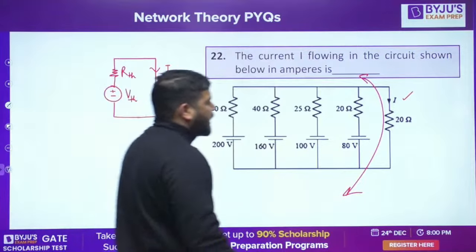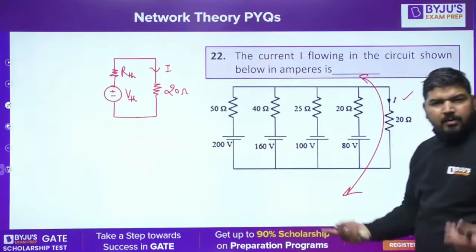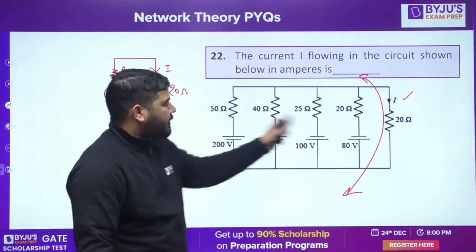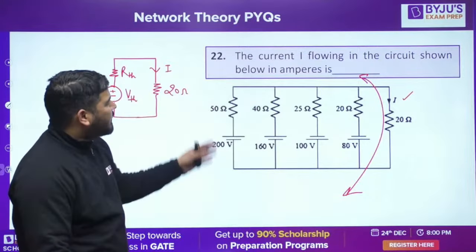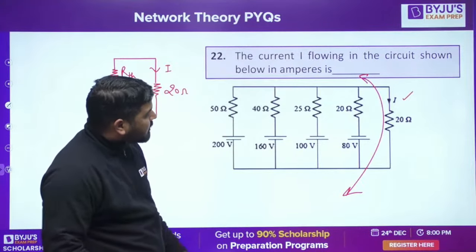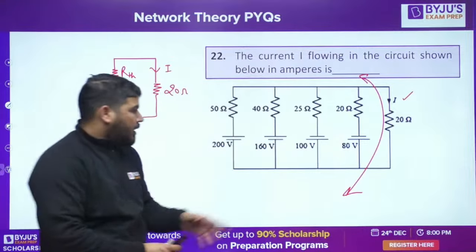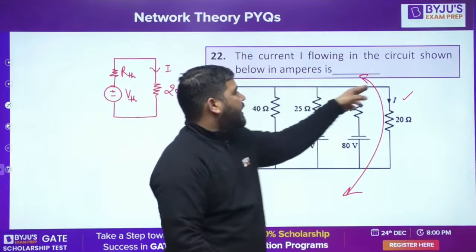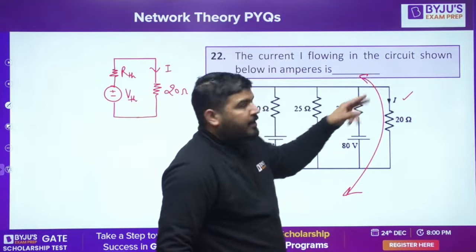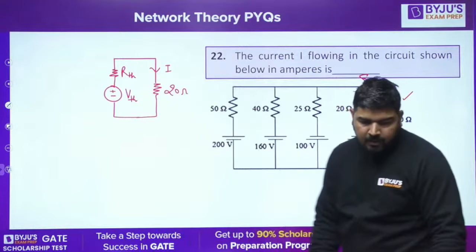I think it's easy peasy. You can calculate the RTH and VTH, or the Millman equivalent, which is again the same as the Thevenin equivalent. I don't want to do this question, it's very simple and a pure wastage of time. If you know how to write the nodal equation, remove this, assume this as ground, and calculate VA by writing the direct nodal equation. That will be the Thevenin voltage, and taking the parallel of these resistances, you'll get the Thevenin resistance.